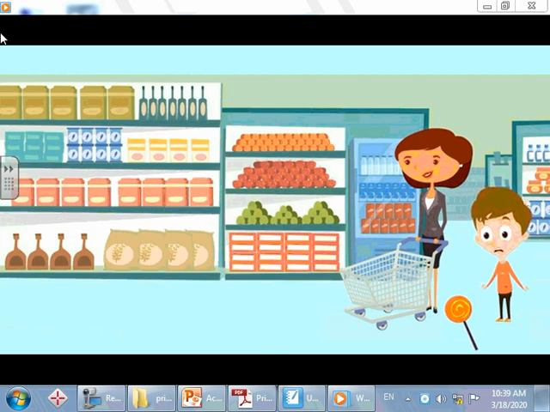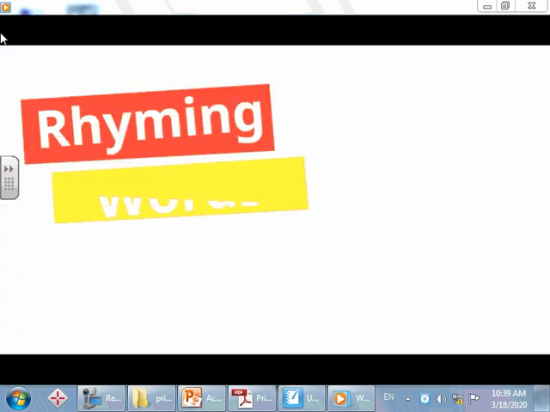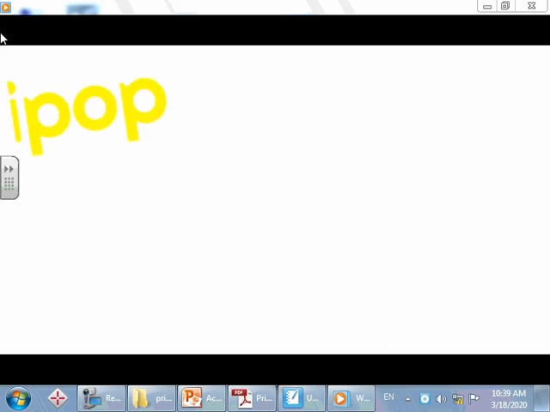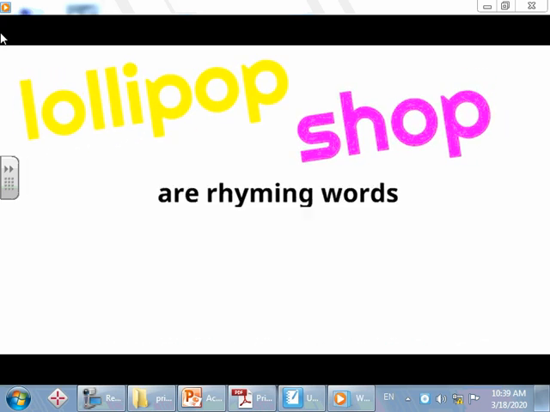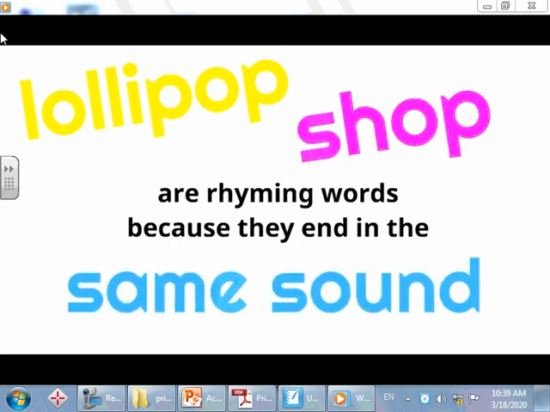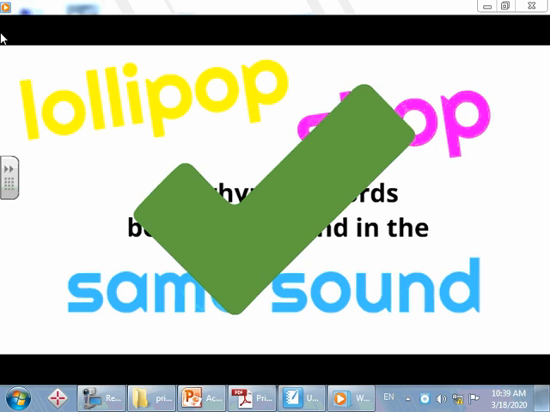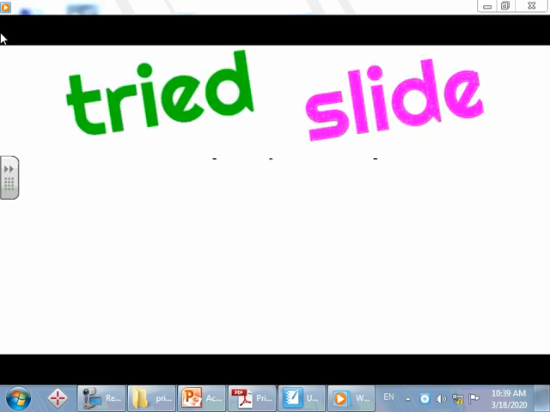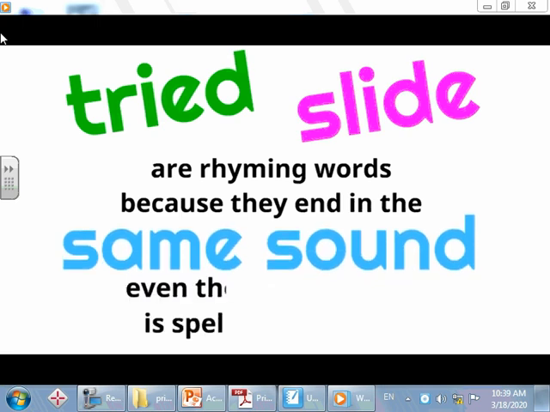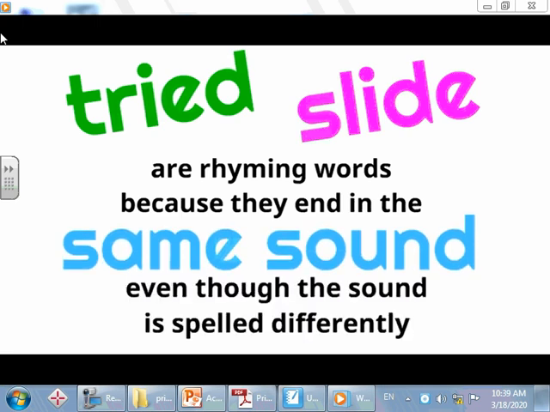Oh man! Rhyming words are words that end in the same sound. Lollipop and shop are rhyming words because they end in the same sound. Lollipop, shop. Tried and slide are rhyming words because they end in the same sound, even though the sound is spelled differently. Tried, slide.